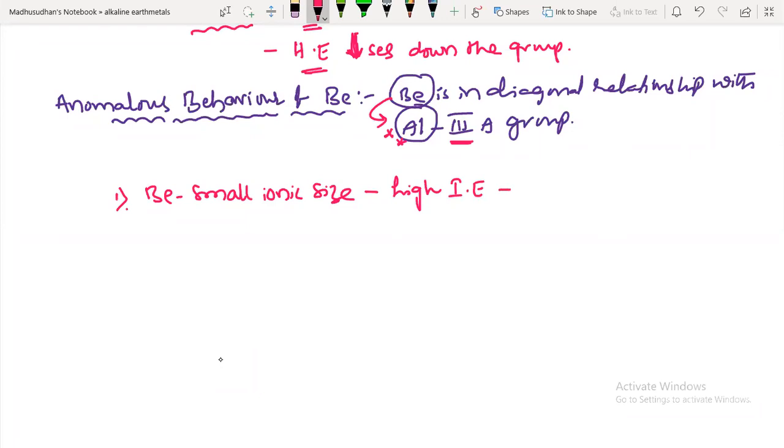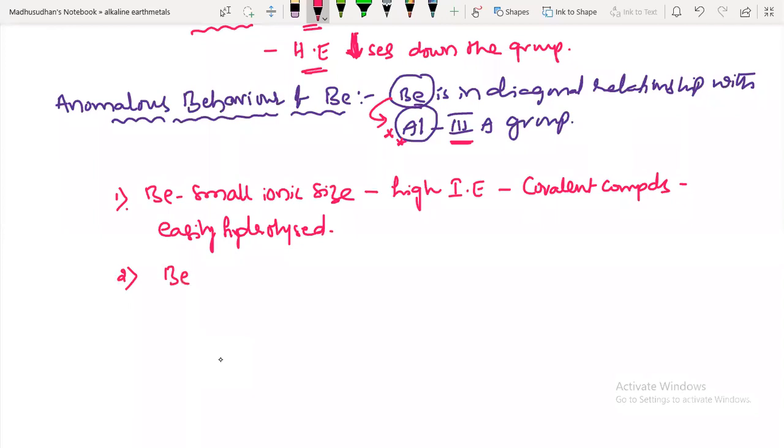And due to this, it will form covalent compounds, and it is easily hydrolyzed. First point.